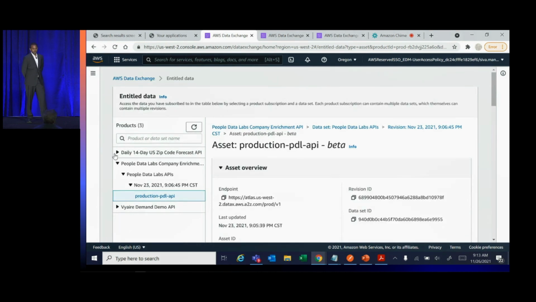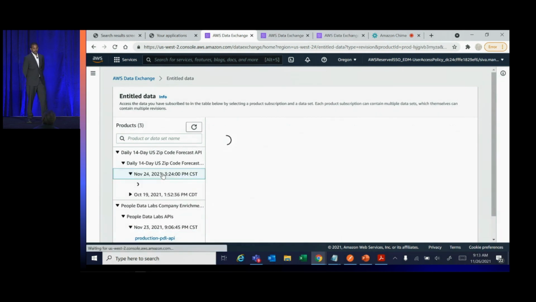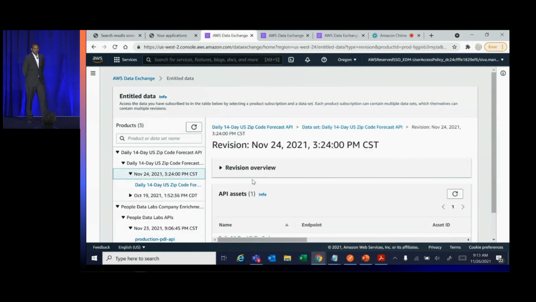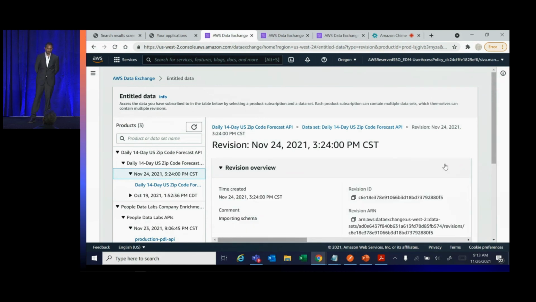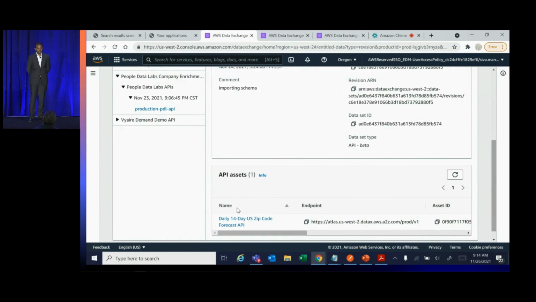You can see the weather trends product that's already been subscribed by us. You can navigate to the specific revision that you are interested in. The revision overview gives information about the revision, and your asset information can be found right below it. Here is the API that we are interested in getting the weather data.